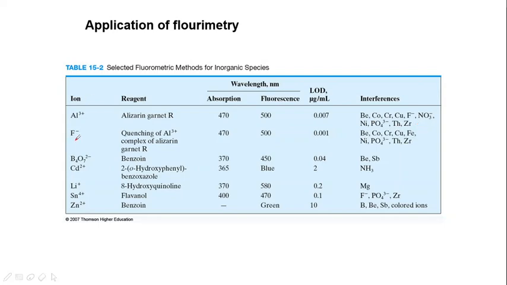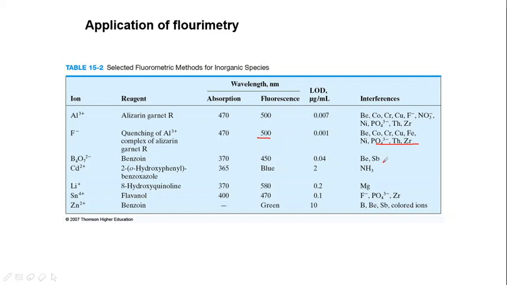F- can be detected with the quenching of Al3+ with a complex of alizarin garnet R. Its fluorescence is also at 500 nanometer, and the limit of detection is very low, that is 0.001. Again, the interferences should be avoided. When we come to borate detection, that is B4O7 2-, benzoin is the reagent through which it fluoresces at 450 nanometer with a limit of detection of 0.04. Beryllium and antimony are the type of interferences.